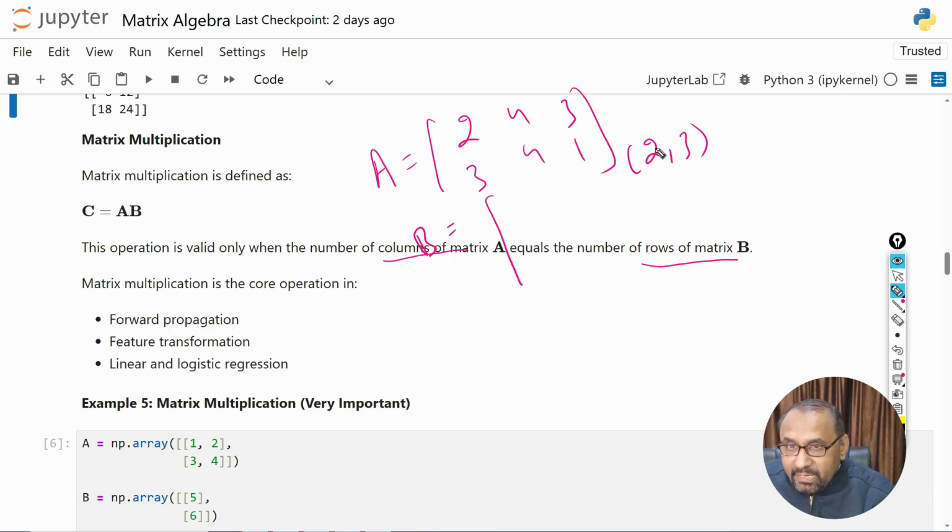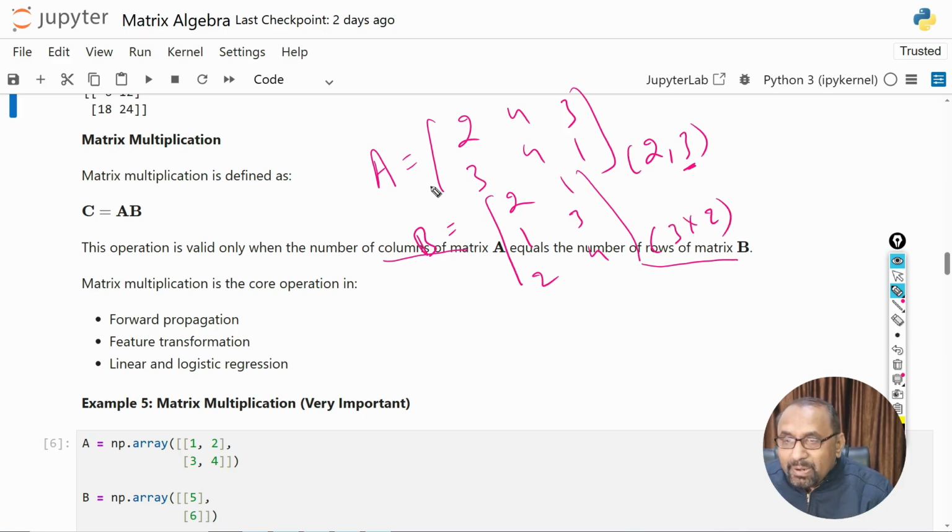You can see the number of columns in A is 3. So in the case of B, the number of rows must be 3. Only then are we able to multiply these two matrices. Suppose that here we are taking 2 1 1 3 2 4. You can see this is of 3 by 2 order.